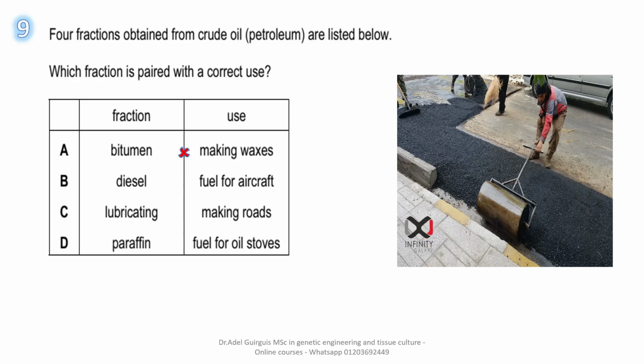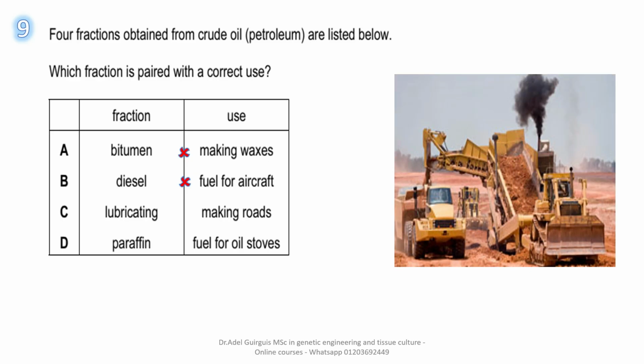Okay, what about letter B, diesel, fuel for aircraft? It's wrong. Diesel is needed for trucks and trains, not for aircraft. For aircraft we need kerosene or paraffin. Lubricating oil for making roads? No, it is the usage of bitumen. What about letter D?